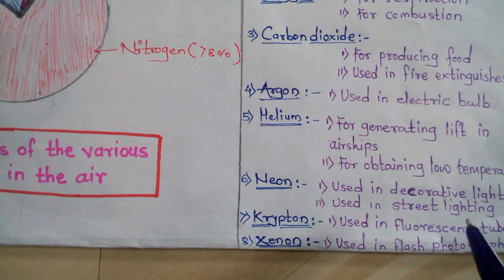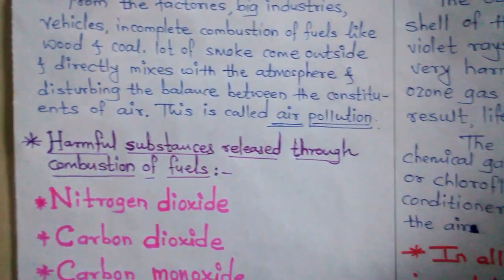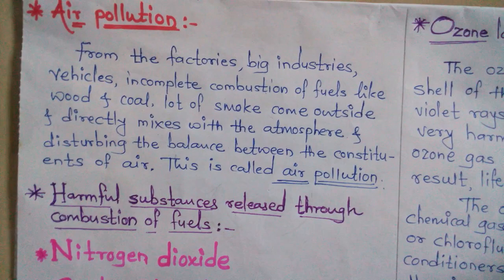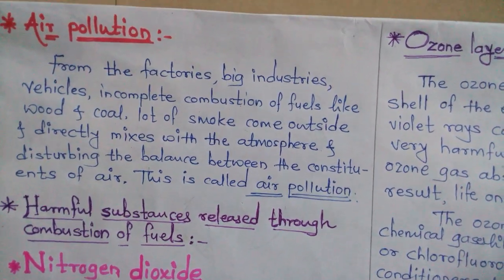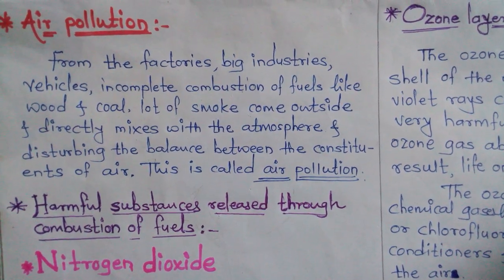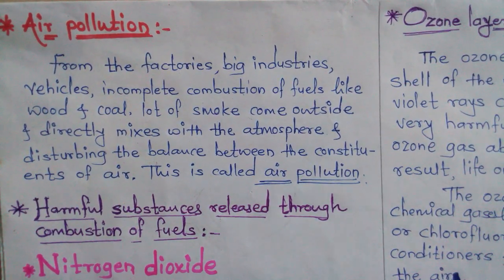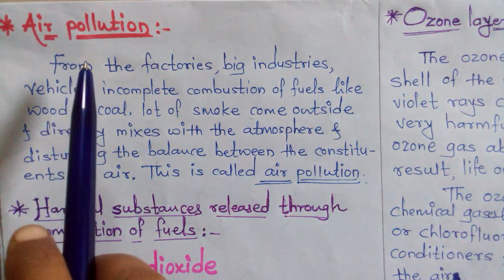All of you understood? The next point we will see is air pollution. See here, what is meant by air pollution?